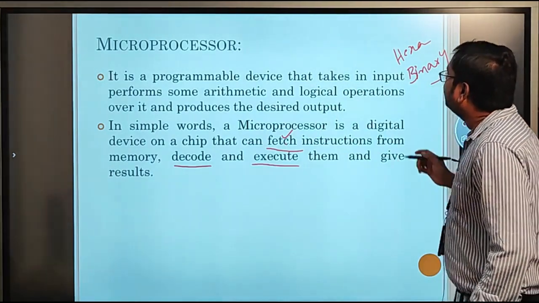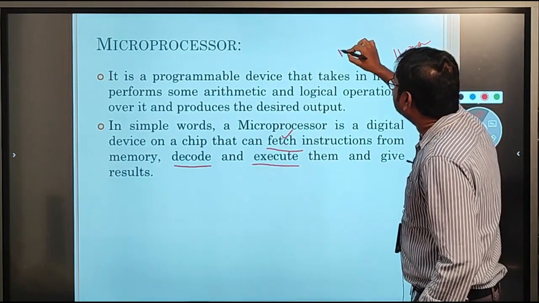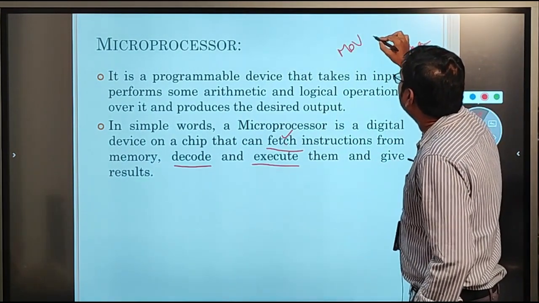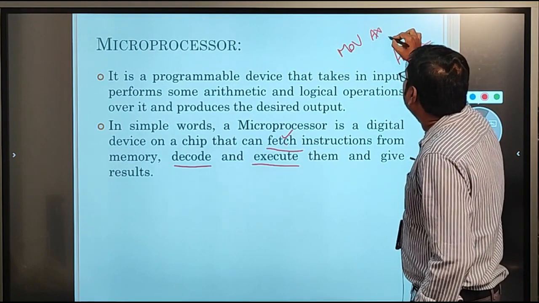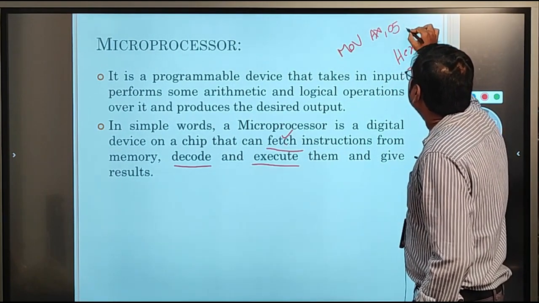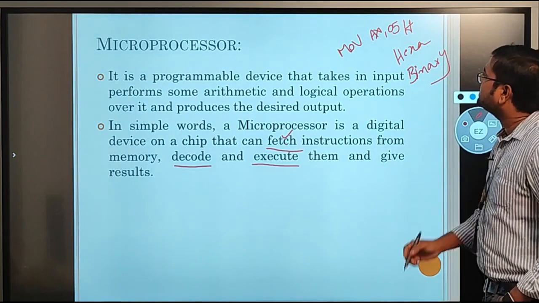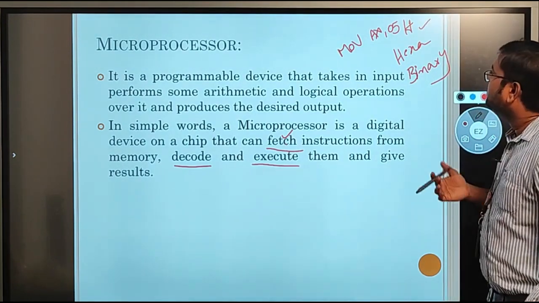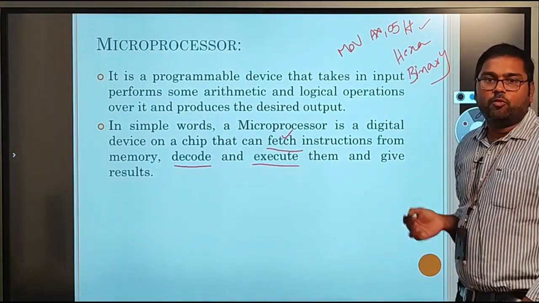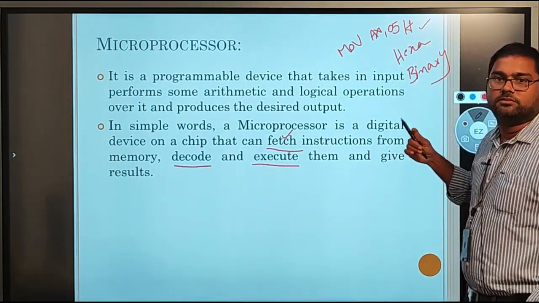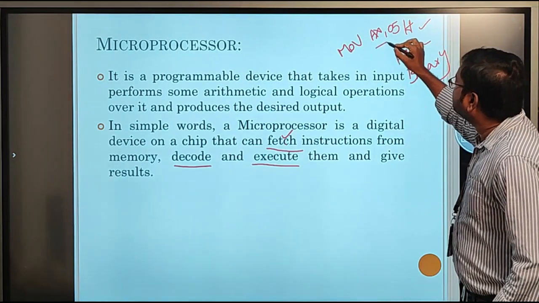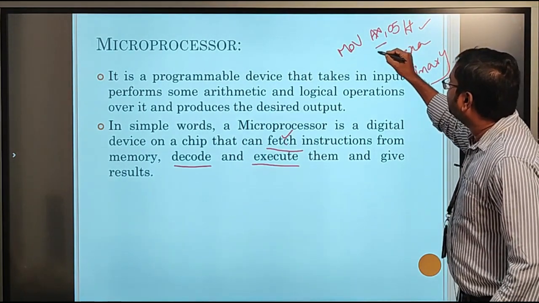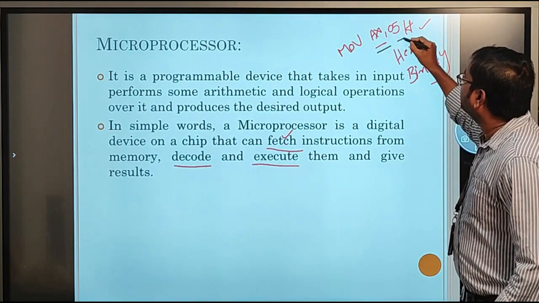For example, if we take an instruction here, MOV AX, 05H. This is a simple instruction. Here MOV means move the data. AX is the register, and 05 is the data.